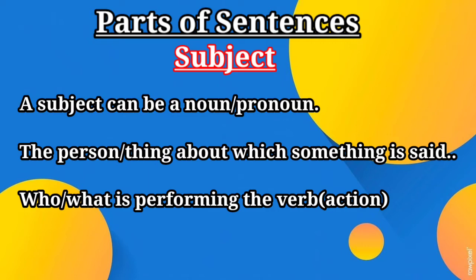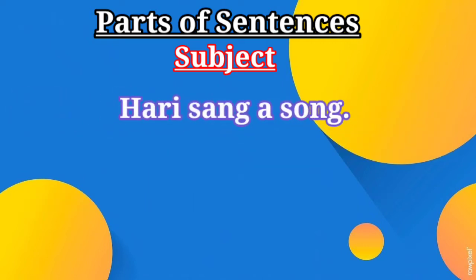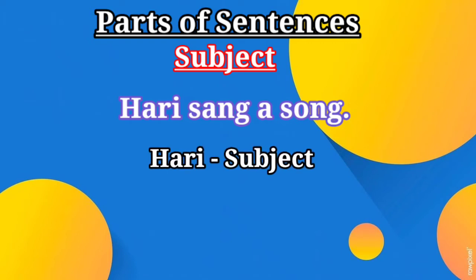Now let's have a look at the subject. Hari sang a song. Here the action of singing is done by whom? Or who is performing the verb? Yes, Hari is performing the verb, or the action of singing is done by Hari. So here Hari is the subject. Another example.